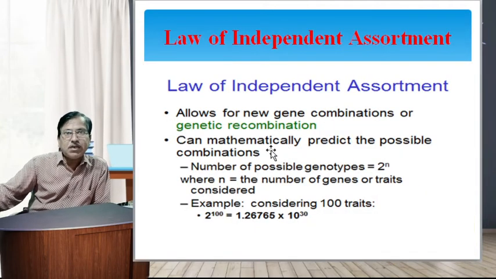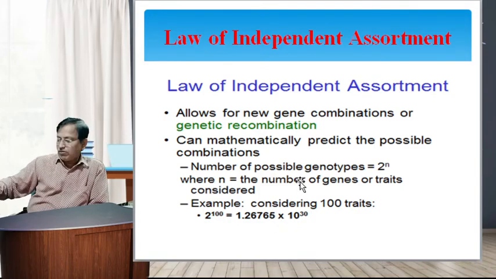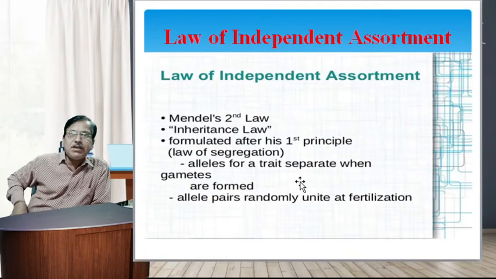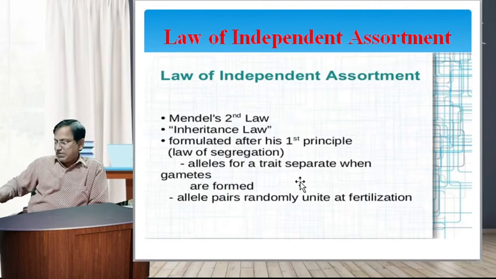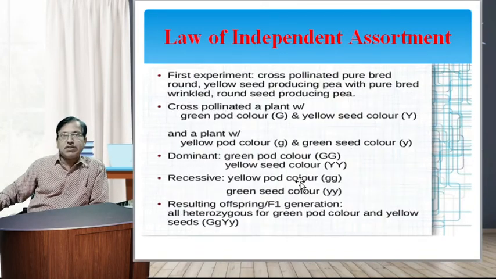The law of independent assortment allows for new gene combinations or genetic recombination, and we can mathematically predict the possible combinations. The number of possible genotypes is 2 to the power n, where n is the number of genes or traits considered. For example, considering 100 traits, we have a specific ratio for calculating independent assortment. The law of independent assortment is Mendel's second law of inheritance, formulated after his first principle. This is the explanation of the law of independent assortment.